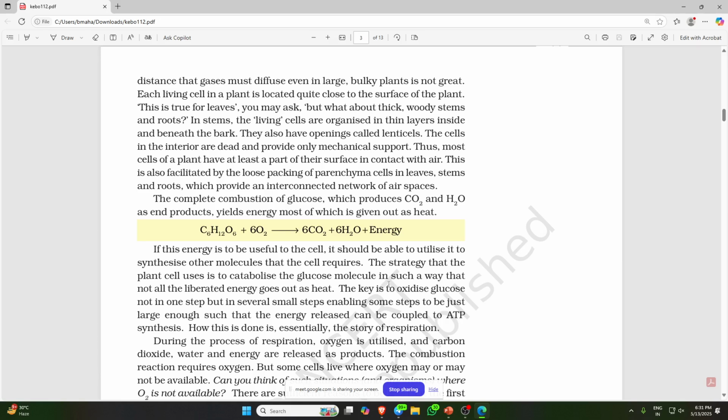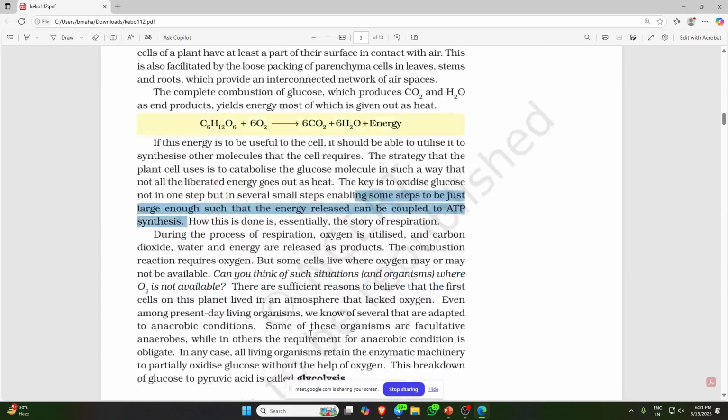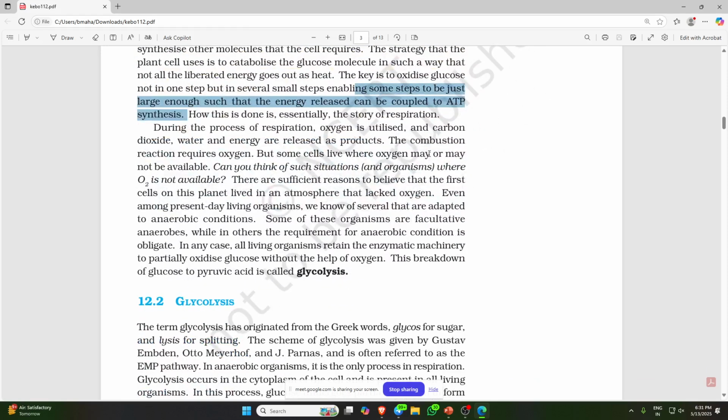Here it is saying that glucose is broken down not in one step but in several small steps, enabling some steps to release just enough energy that it can be coupled to ATP synthesis. How this is done is essentially the whole story of respiration. During respiration, oxygen is utilized, and carbon dioxide, water and energy are released as the products.